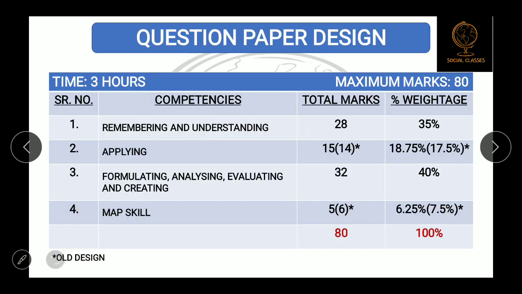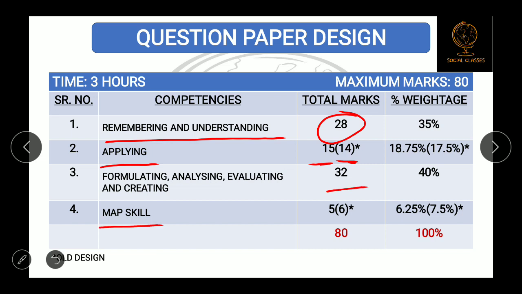Now we will see the board exam question paper design, okay. Means out of 80 marks, how the marks are distributed. So there are different types of questions which is asked in the board examination. So remembering and understanding based question 8 marks, applying based question 15 marks. Earlier it was 14 marks, now it is 15 marks. Formulating, analyzing, evaluating, and creating 32 marks.